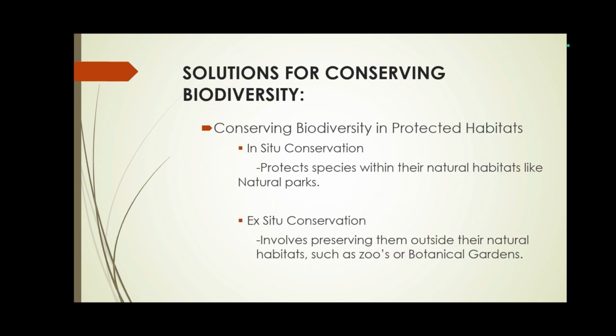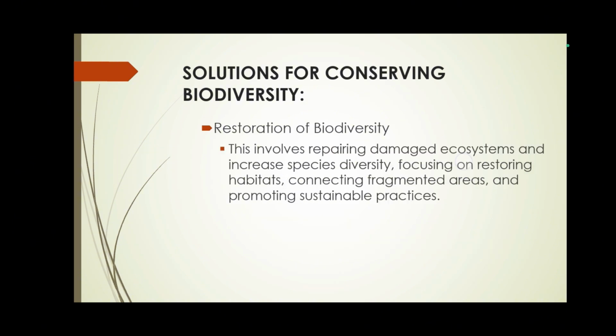Next is conserving biodiversity in protected habitats. There are two types. These are in situ conservation and ex situ conservation. In situ conservation protects species within their natural habitats, like natural parks, forests, etc. Ex situ conservation involves preserving them outside their natural habitats, such as zoos and botanical gardens.